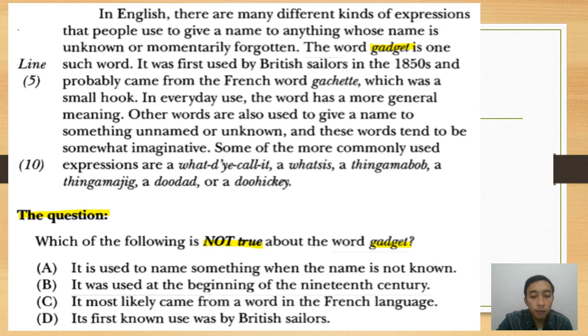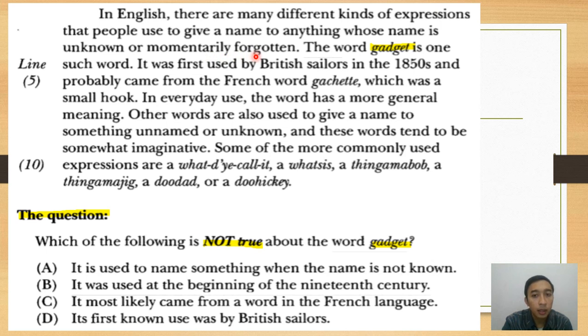Okay, starting from A. Look at A. Gadget is used to name something when the name is not a noun. Is it true or not true according to the text? We see that near the word gadget, there is also "whose name is unknown or momentarily forgotten."